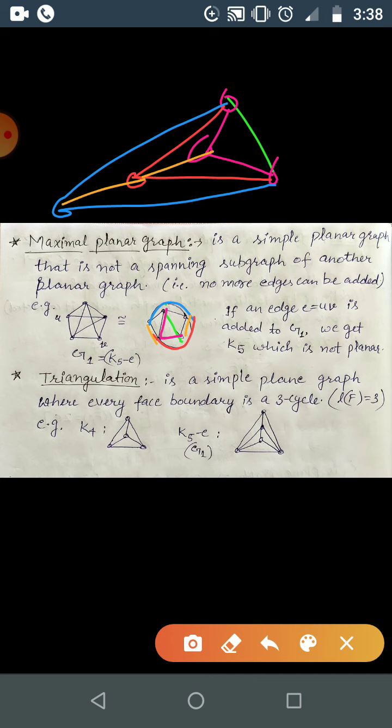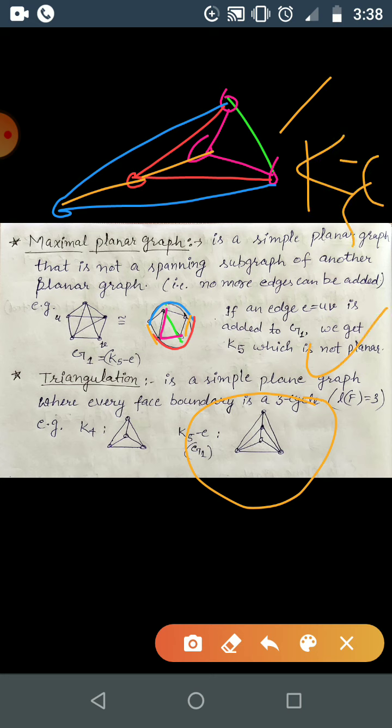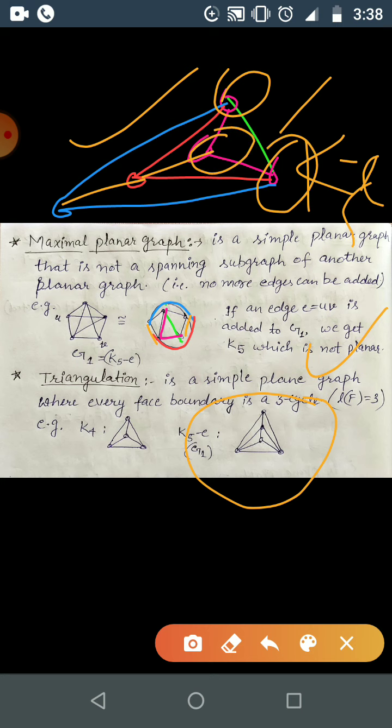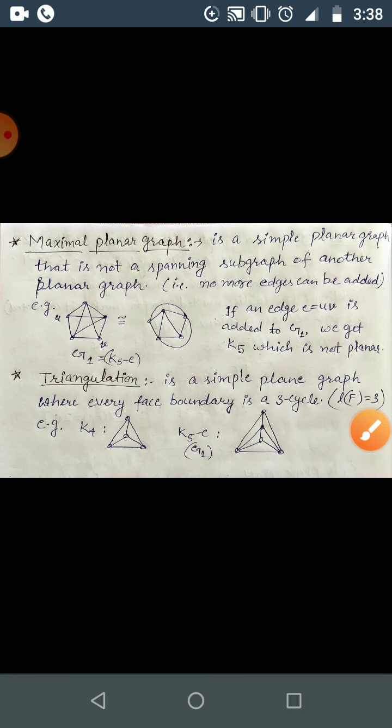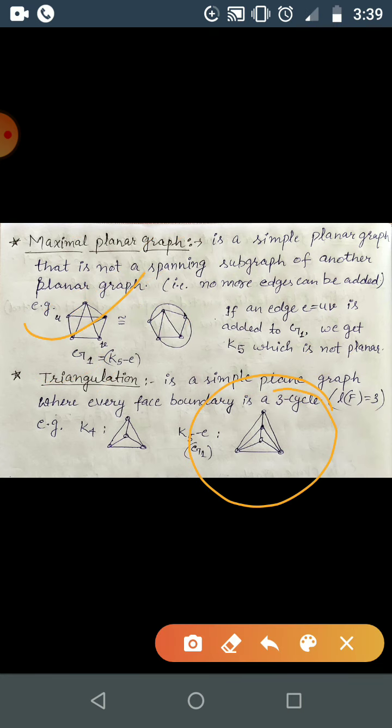Okay, so here I have just drawn it, and this is K5 minus E, K5 minus one edge, K5 minus UV you can say. Or you can count the number of vertices and edges. Here, how many vertices have degree 4? This is degree 4, this is degree 4, here degree 3, here degree 4, here degree 3. So we have 2 vertices with degree 3 and the other 3 with degree 4, correct? So this is done. This is the triangulation of K5 minus 1 edge.